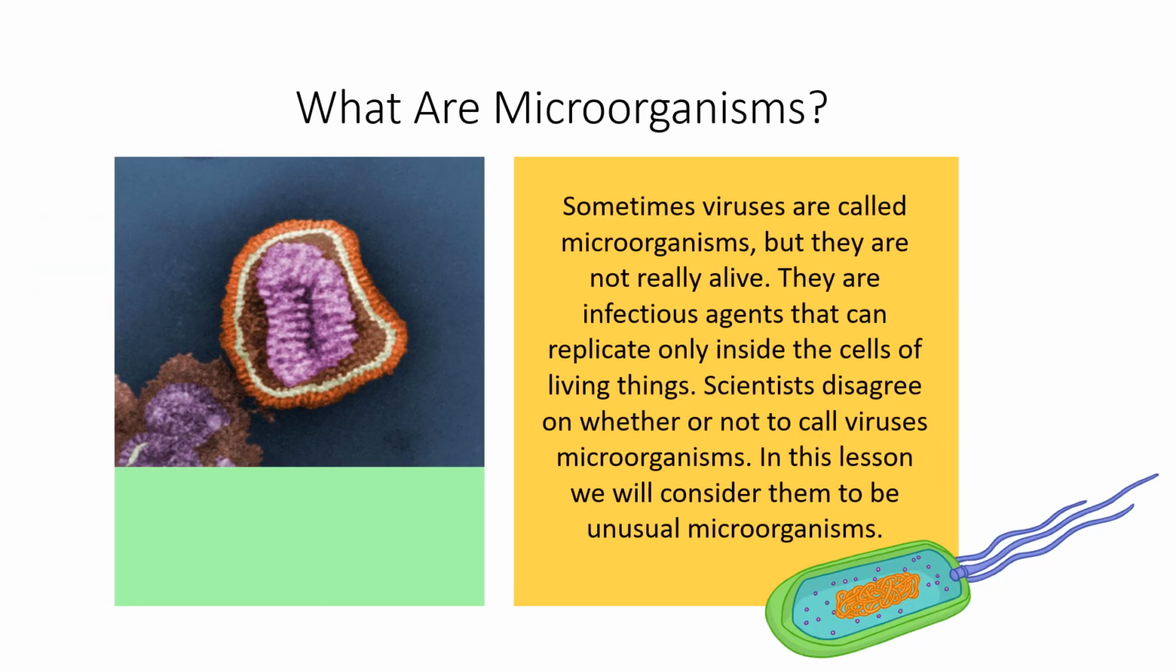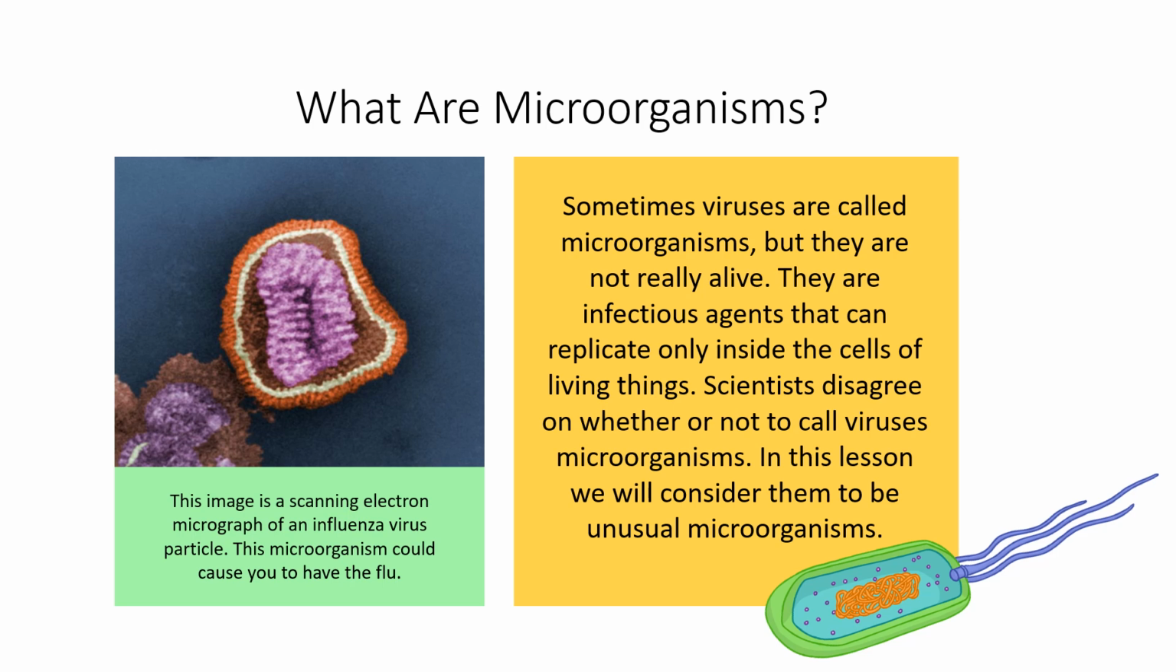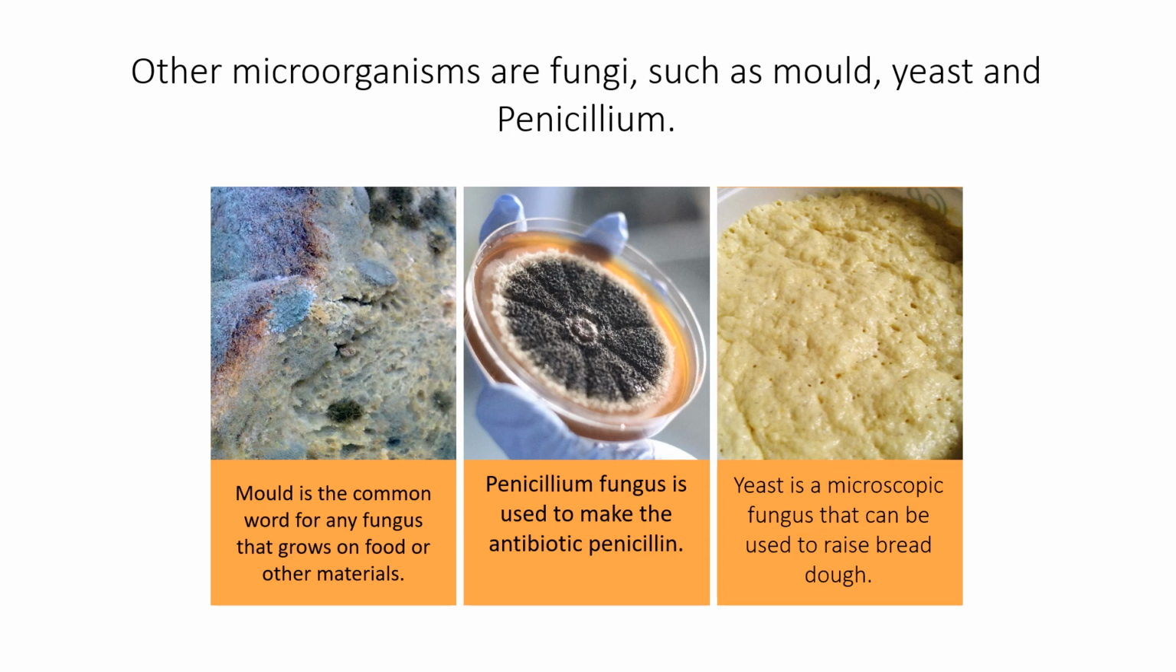This is an image of a flu virus, taken again on electron microscope. Viruses are sometimes called microorganisms, but they're not really alive. So in this lesson, we'll consider them to be unusual microorganisms. Other microorganisms are fungi, such as mold, yeast, and penicillin. Mold is a common name given to fungus that grows on food. Penicillin fungus is used to make antibiotics and medicine. And yeast is used to help make bread rise.